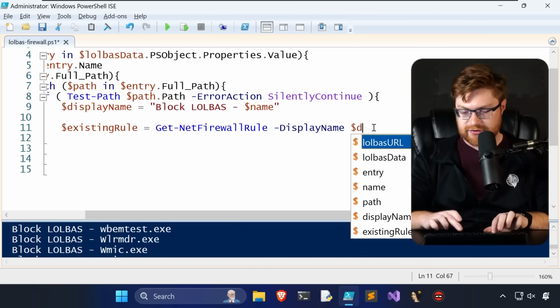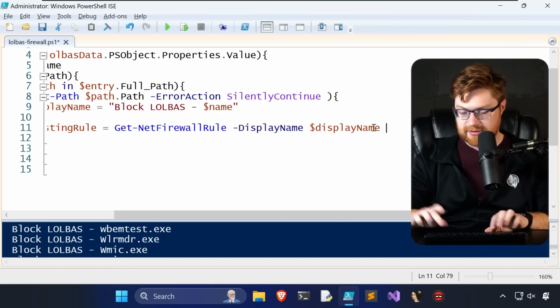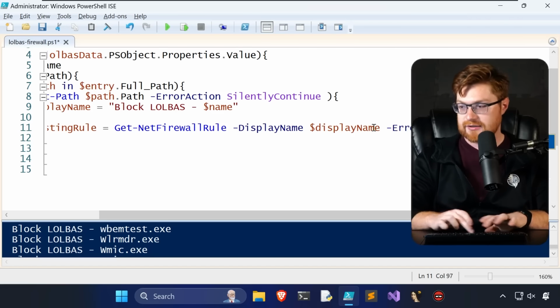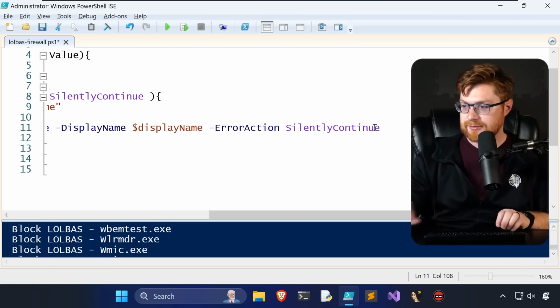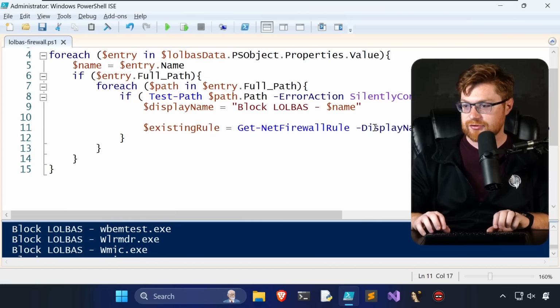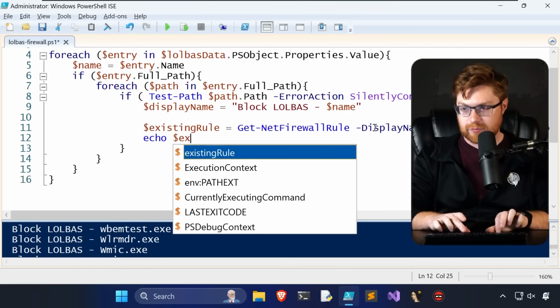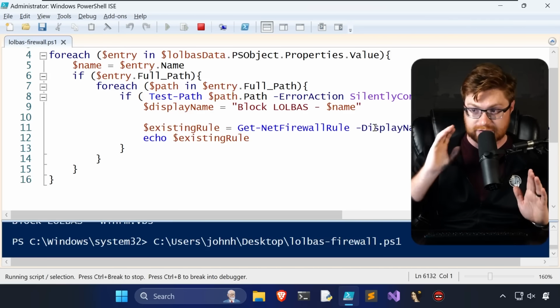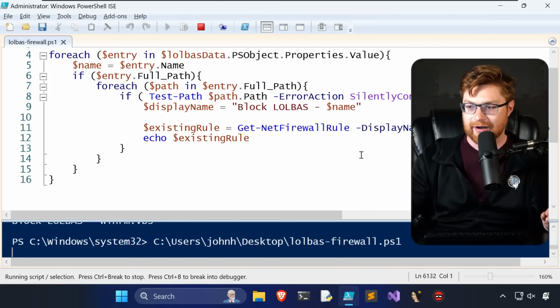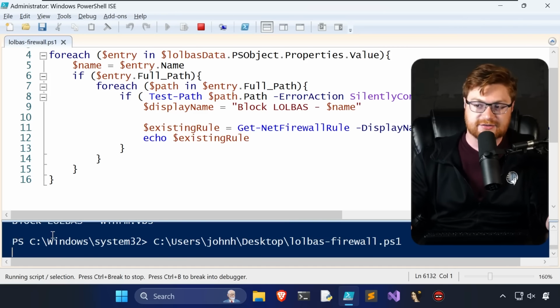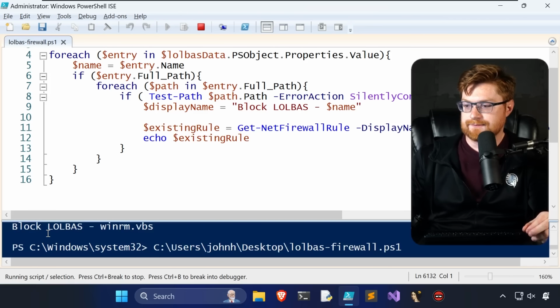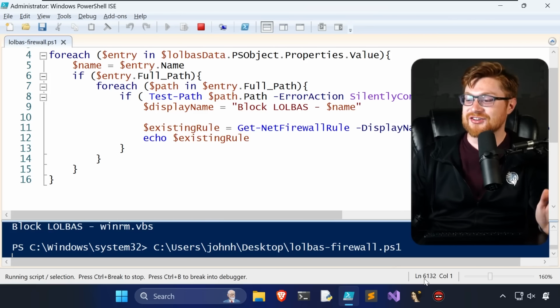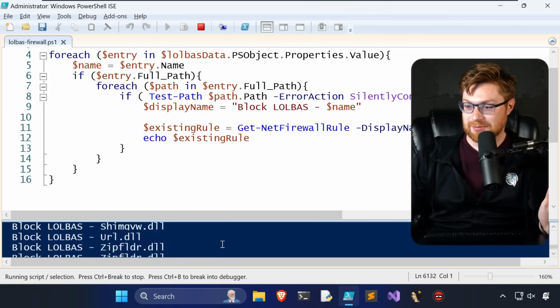So let's use that display name variable, and let's add another error action silently continue so we can be, you know, a little bit hardcore and just cruising through this. I doubt we're going to have any existing rules because obviously we have not run this previously, so we should have no output here, and we do not. And this is a little bit slow, right? Now we are cruising through all this. It's going to take a little bit of time to run, but it's doing what we want. Oh, you know, this is really slow. We're on line 1. We're on line 6,132 because we've already outputted all this previously.